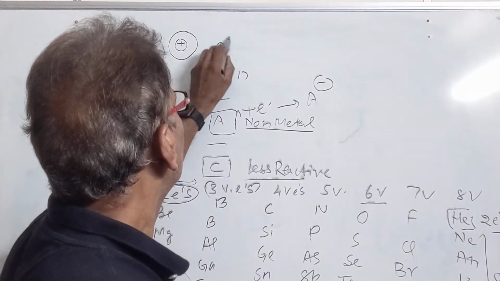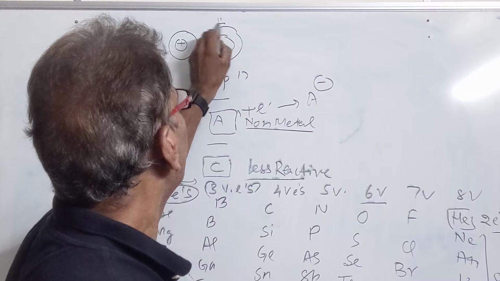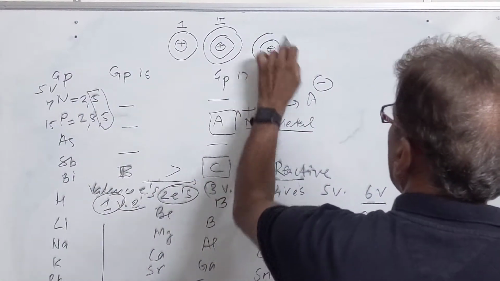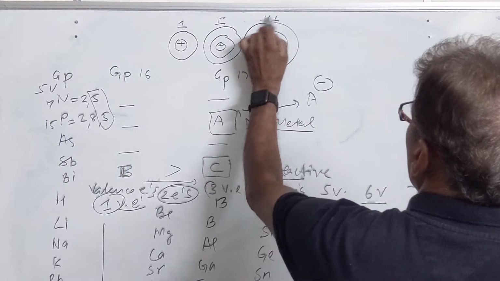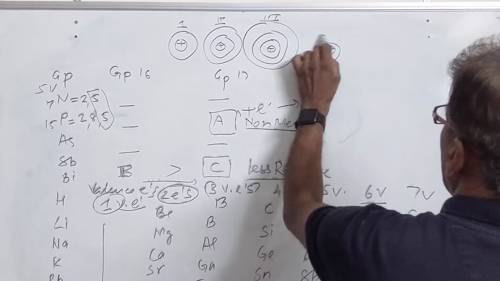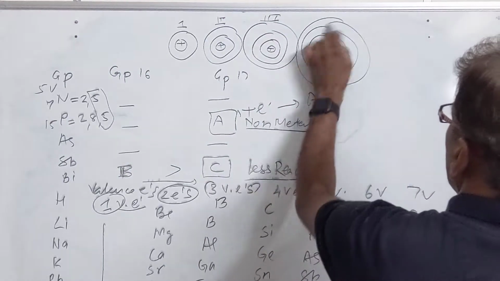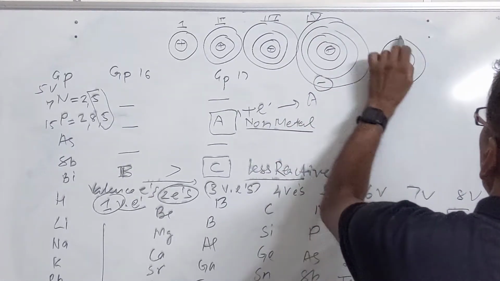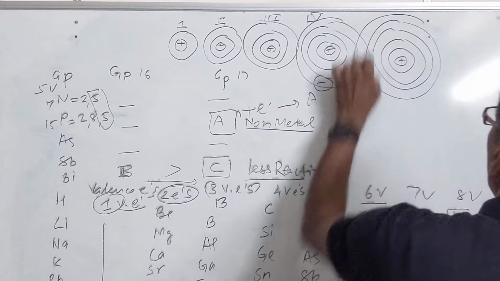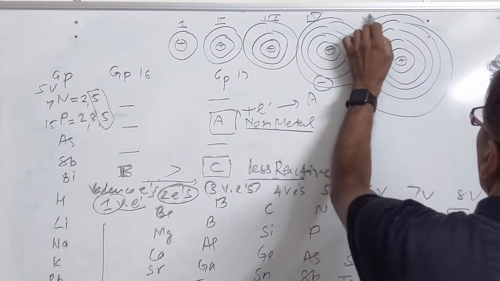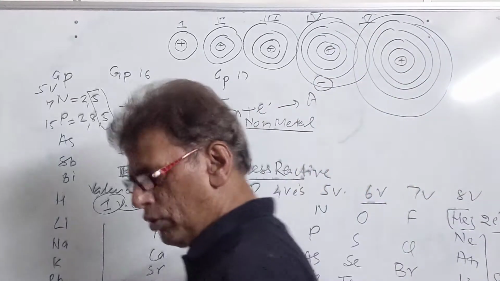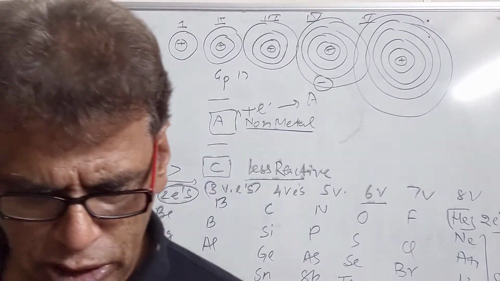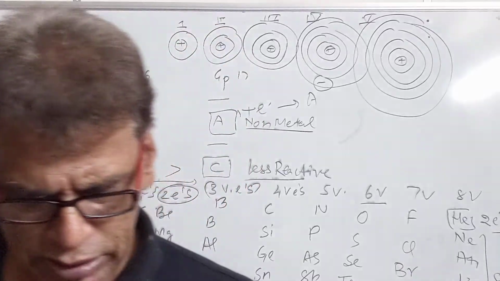Then if it has 2 cells, it belongs to second period. This was first period. And if it has 3 cells, it belongs to third period. If an element has 4 cells, it belongs to fourth period. If an element has 5 cells, 1, 2, 3, 4 and 5, it belongs to your fifth period, and so on. So these are the period numbers which are indicated from the cells of the element.